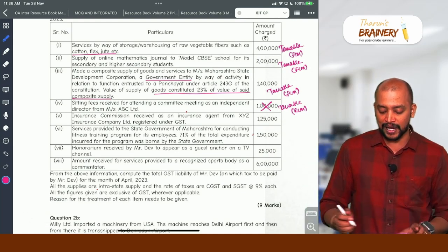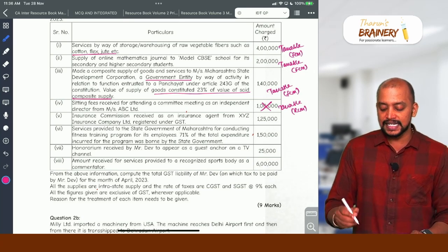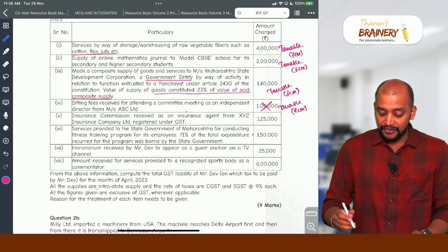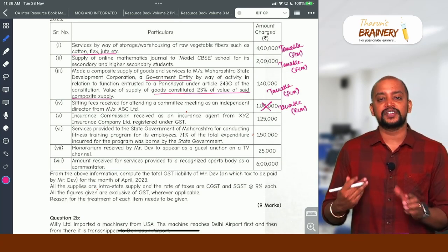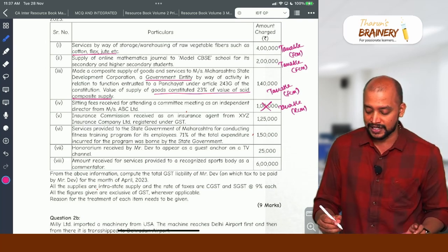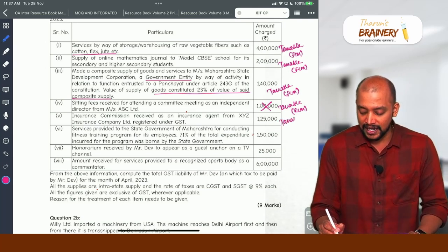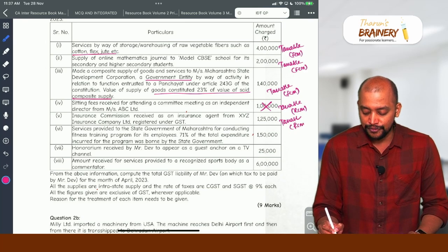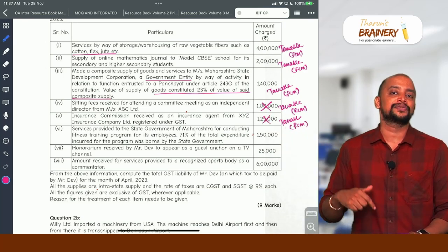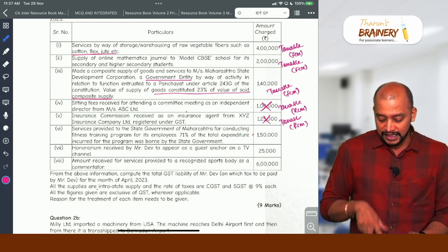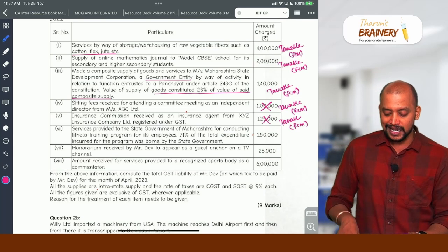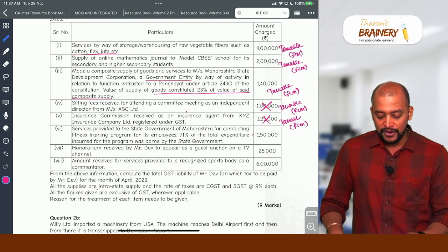Then insurance commission received as an insurance agent. So, this is an inward supply. Insurance commission received as an insurance agent. So, no, he is providing the services from XYZ insurance company, which means he is providing service to the insurance company. So, insurance agent services to insurance company is taxable under RCM. So, therefore, it will be covered under RCM in the hands of the insurance company, not in the hands of the supplier Mr. Dev.